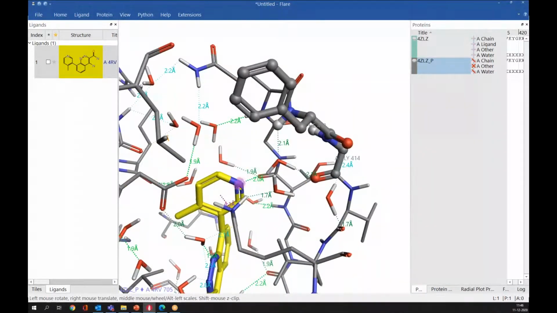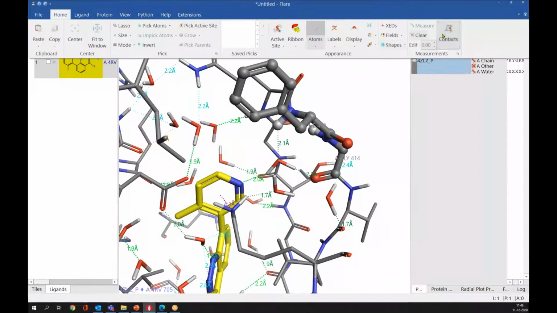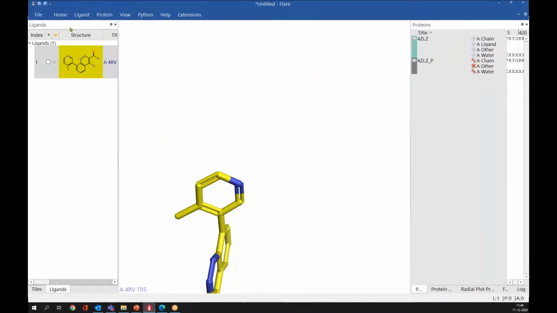Now I will modify this particular methylpyridine moiety into a methyl indazole ring, and we'll see whether it can replace this water molecule or not. For that, I will hide the context. I will hide the protein as well.